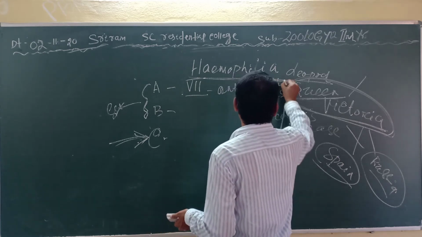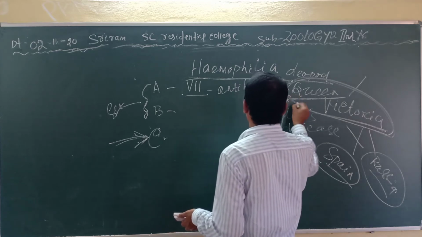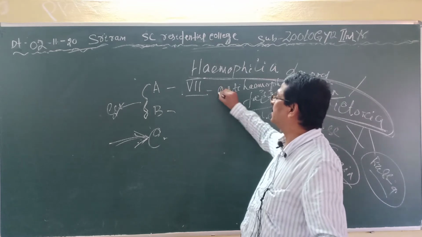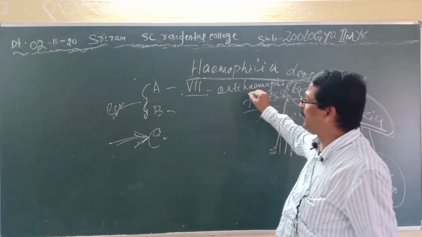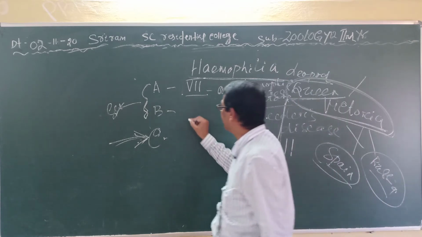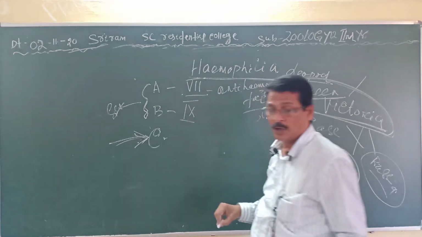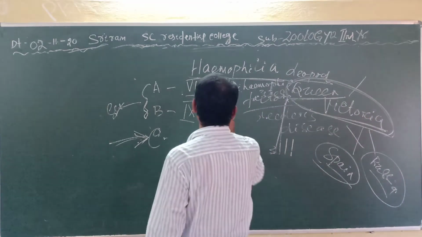Anti-hemophilic factor is not synthesized. In hemophilia B, the 9th factor is not prepared, and that is called the Christmas factor.